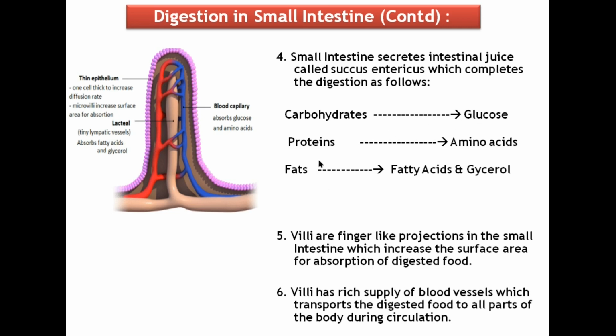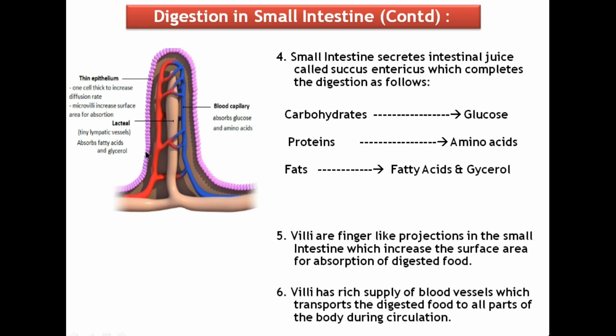The process of digestion starts at the mouth and ends in the small intestine. And finally, the carbohydrates are converted into glucose, proteins into amino acids, and fats into fatty acids and glycerol. The digested food is absorbed by the walls of the small intestine.